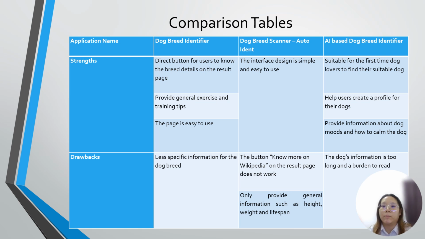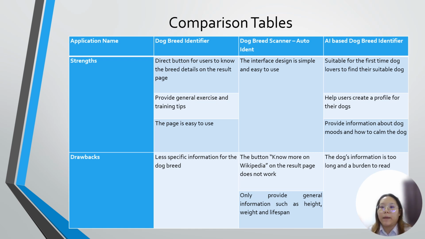Second is Dog Breed Scanner Auto-Identify. The strength of this app is that the interface design is simple and easy to use. But the drawback of this app is that the "more on Wikipedia" button on the result page does not work, and it only provides general information on the dog breeds such as height, weight, and lifespan.